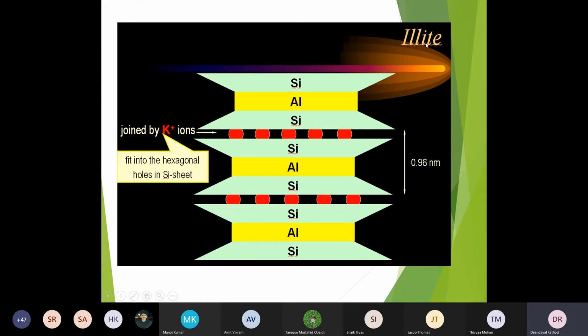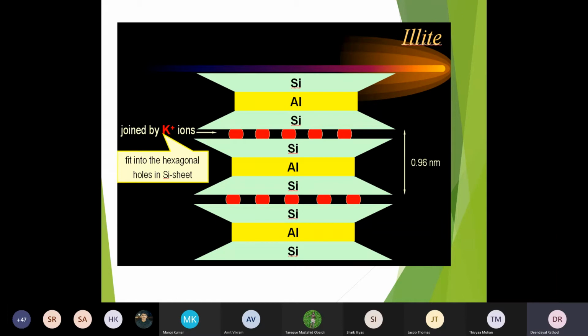Next is illite. Here again the alumina sheet is sandwiched between the silica sheets, but here there is no water. Here it is joined by K plus, potassium ions. Understand? So this is the structure of illite. And illite is a very inert material. Okay, it will not have much effect on the clay soil.